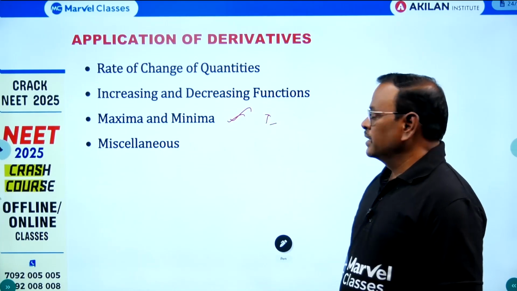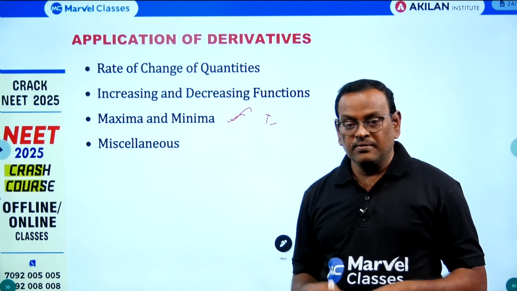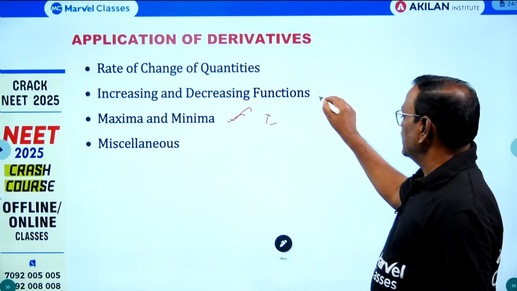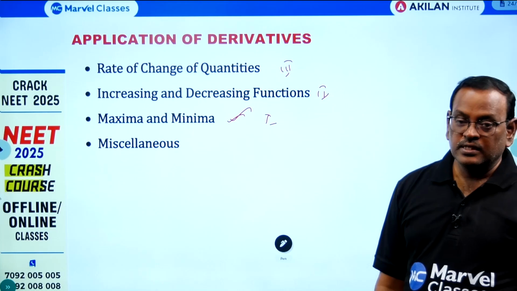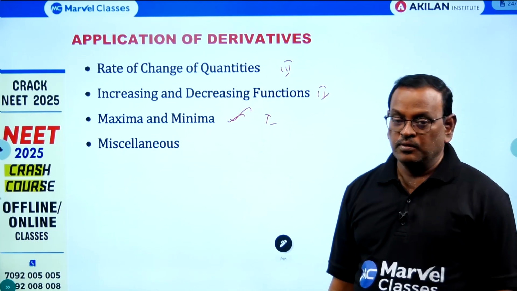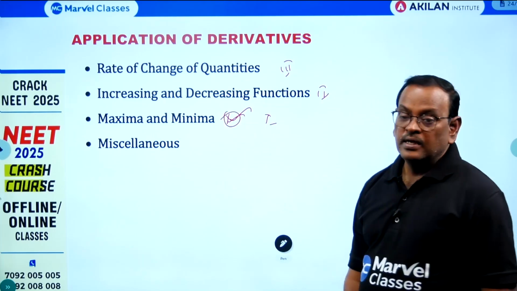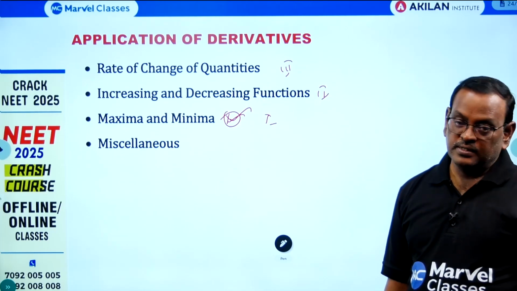And increasing or decreasing, find the intervals in which the function is decreasing, or check whether the function is increasing or decreasing in the intervals. So this is second, and this is third, and this is a less weightage exercise. You can expect it either in 1 mark or 2 marks, very rare in 3 marks. So this is one of the very important exercises in volume 1. Okay, so either you can expect it in 5 marks or a case study.